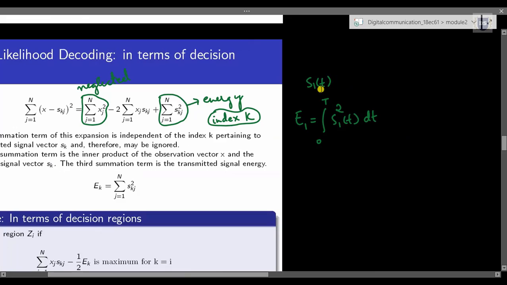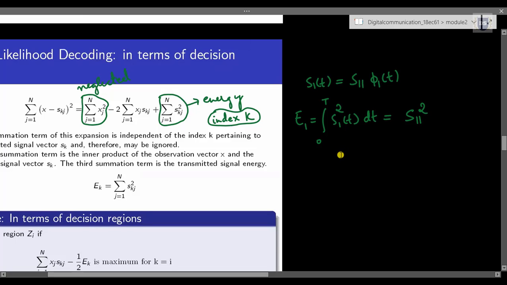And we know one more equation where s1 of t can be equated to coefficient value s11 into phi1 of t, and in turn if I were to relate this energy with this coefficient value, it can be given as s11 square.